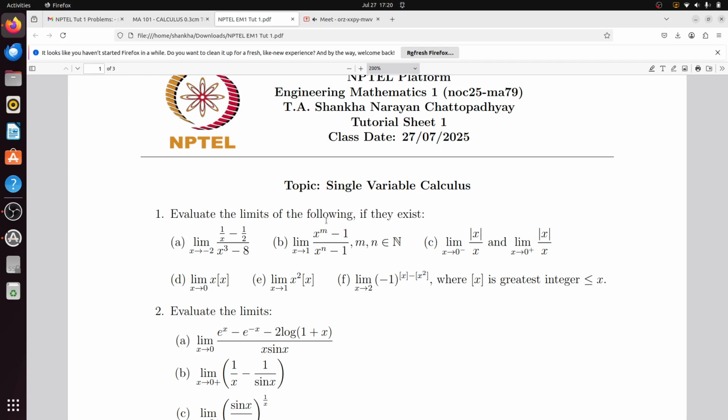Can we determine the exact value of that function at the point x equal to 0? We know that you cannot divide by 0. Any number you cannot divide by 0. But using the limiting sense, what is the main idea?